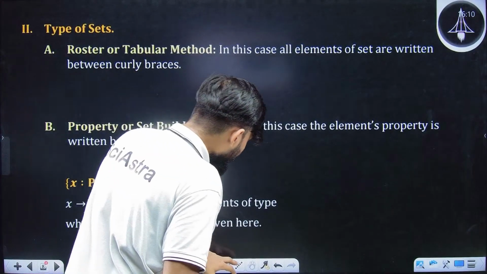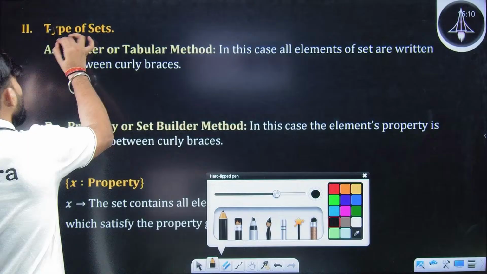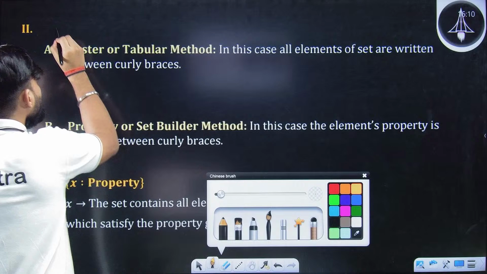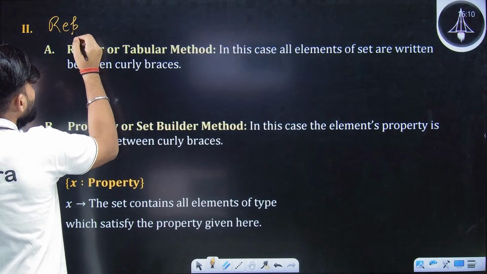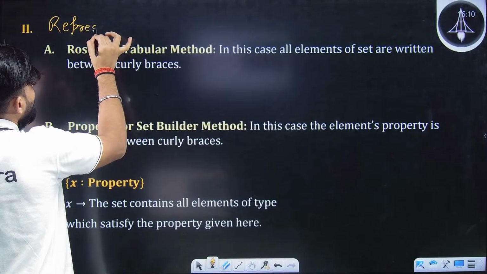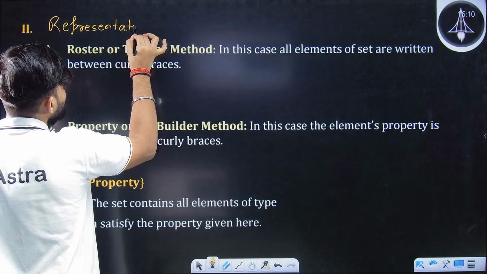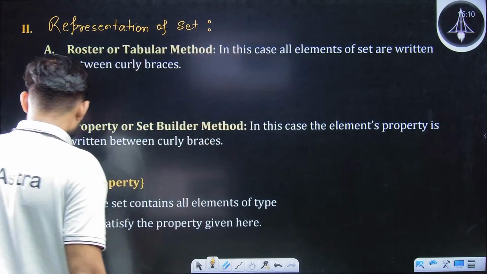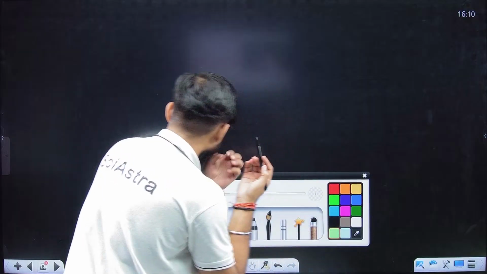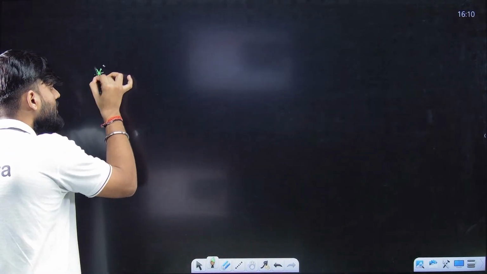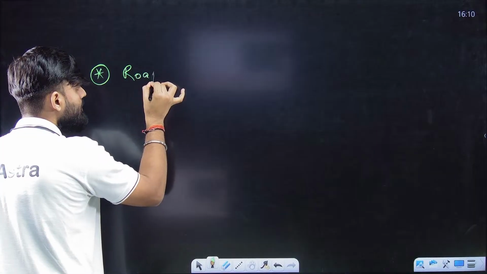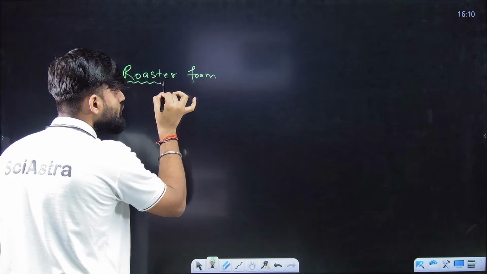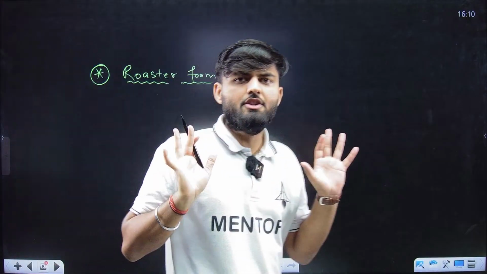Let's come to the representation of set, dear students. Let's come to the next topic, that is representation of set. Now I am going to teach you how we need to represent a set. There are two methods to represent a set. First is roster form. Let us first of all understand the roster form. What exactly is roster form?